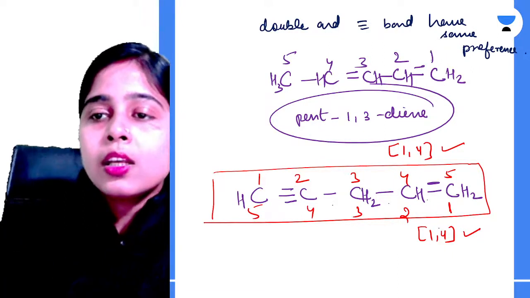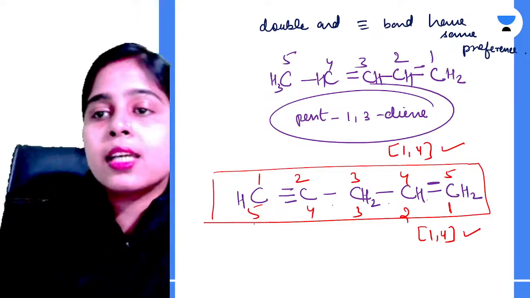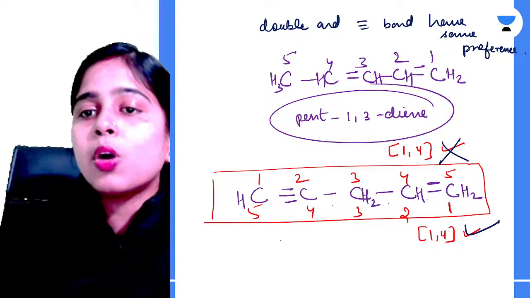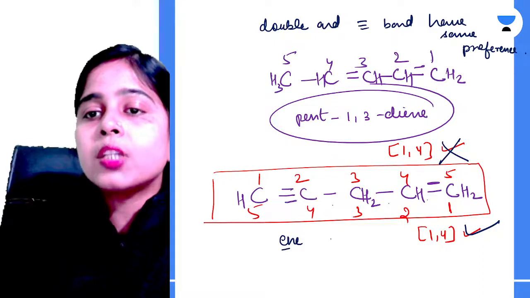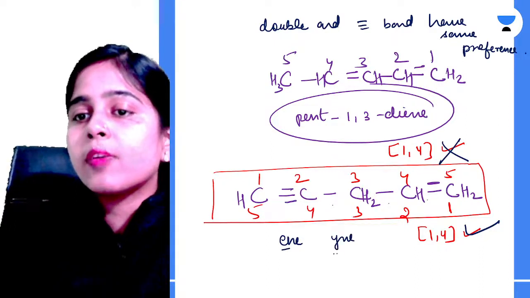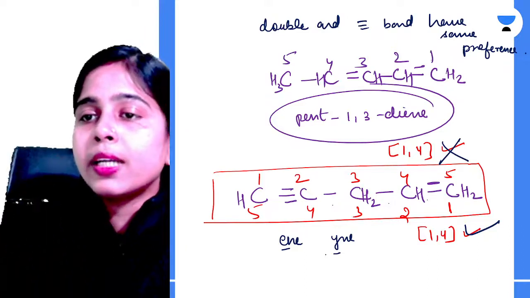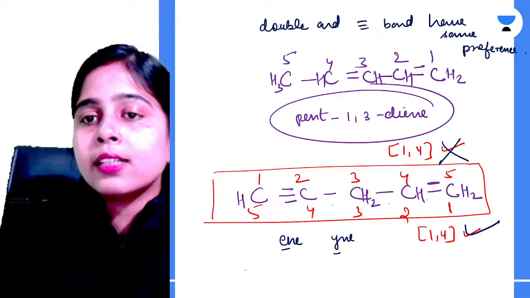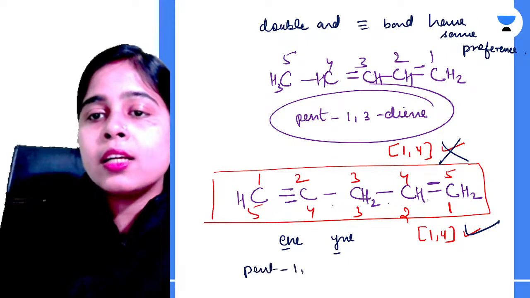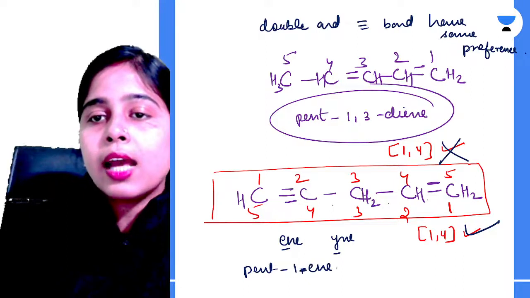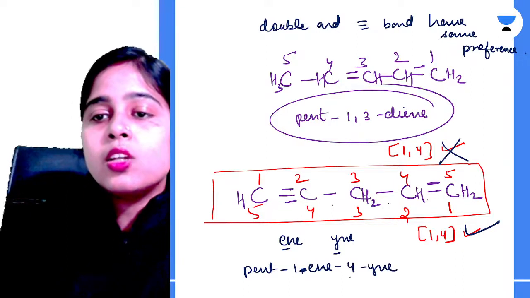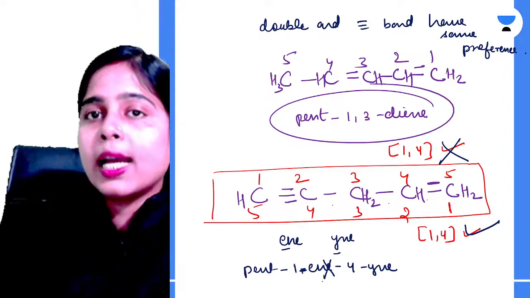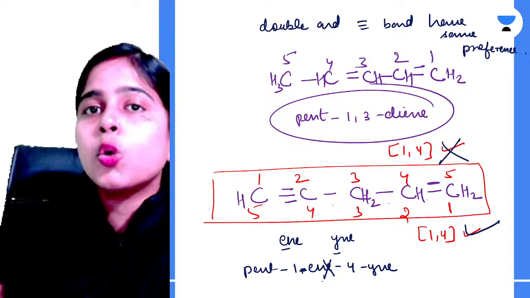So if we want to choose the correct numbering, this is the correct one. Why is this correct? Because your double bond suffix starts with the alphabet E, and for the triple bond you have the suffix which starts with the alphabet Y. So if you do the numbering alphabetically, your double bond should be given more preference than the triple bond. So in this case, the correct name of this compound is pent-1-ene, and then at the 4th position we have yne. So 1-ene, 4-yne. I told you whenever two vowels like A, E, I, O, U, Y come together, we need to omit the first letter.